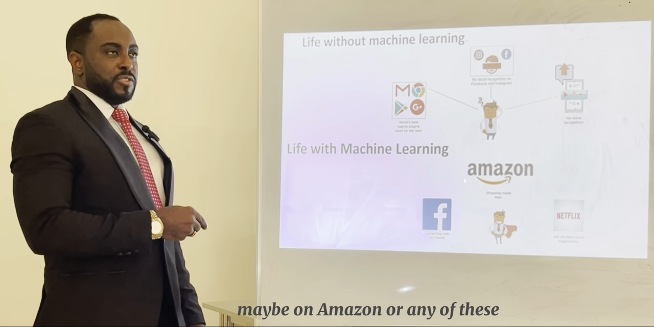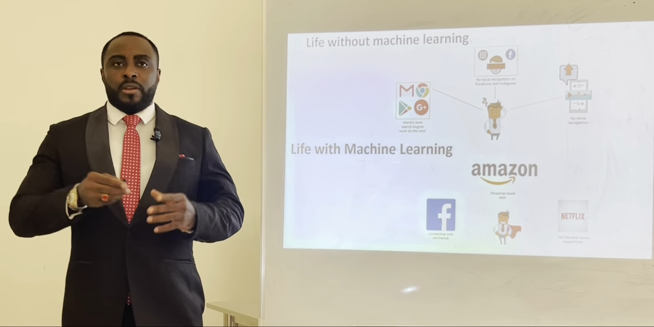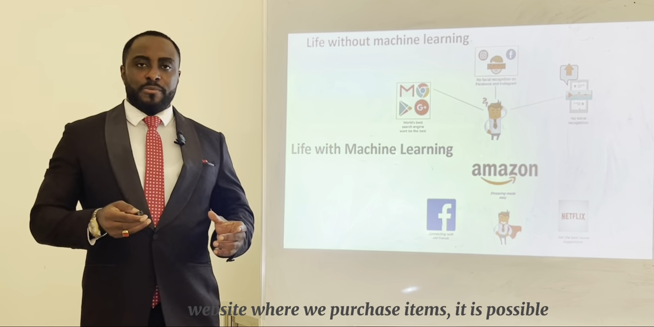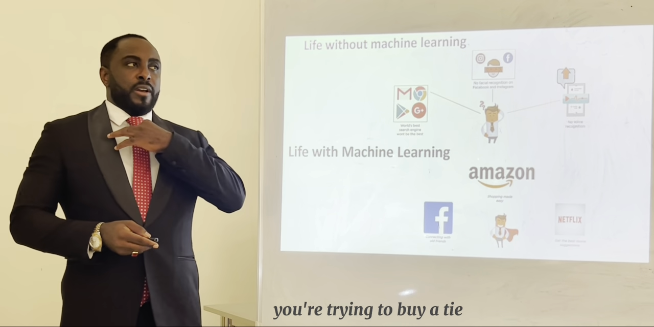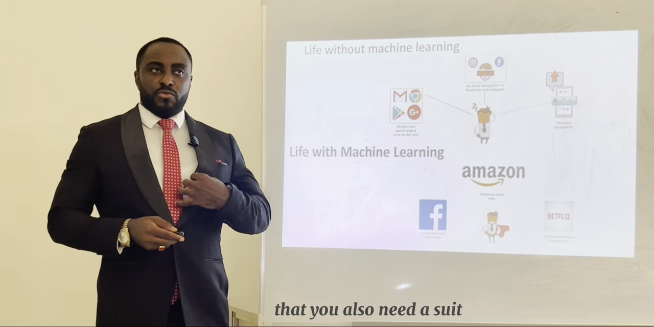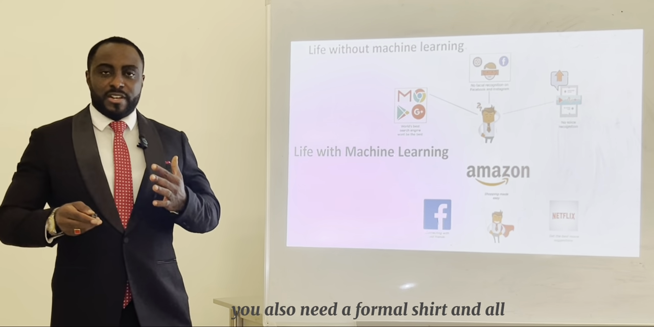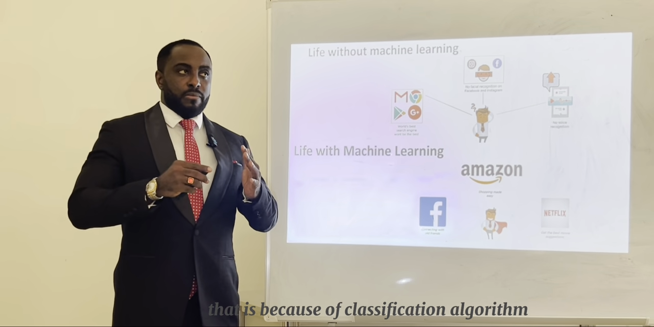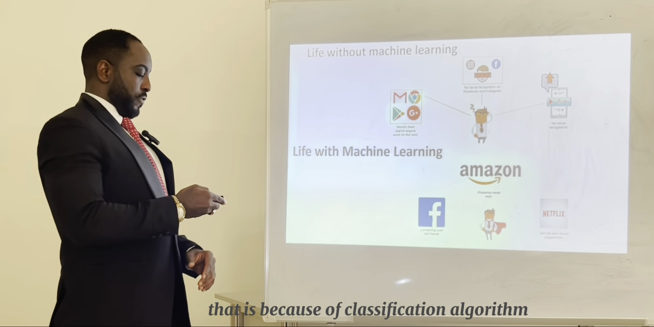And of course, maybe on Amazon, or any of these websites where we purchase items, it's possible you are trying to buy a tie. Then the computer suggests to you that you also need a suit, you also need a formal shirt and all that. That's because of a classification algorithm.